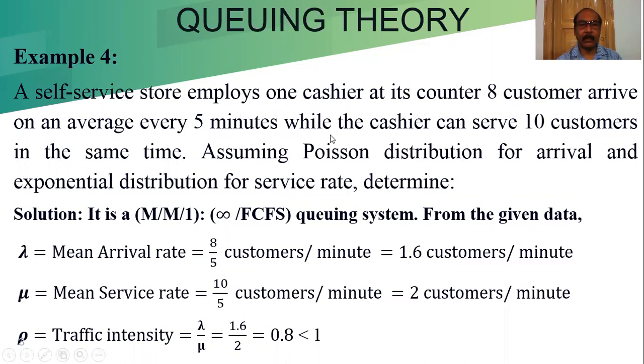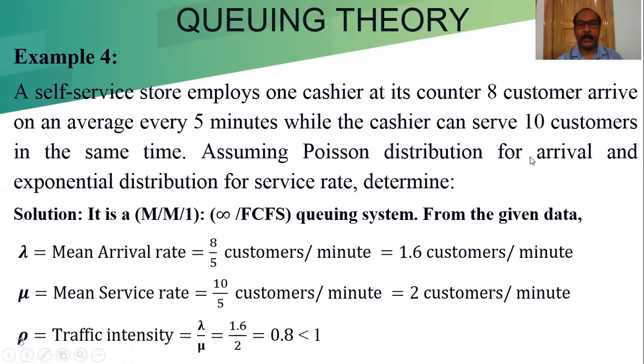Since the arrival distribution is Poisson and the service distribution is exponential, and only one cashier is there to give the service, this problem is under the model of MM1 infinite FCFS. That is, the queue may be formed infinitely. There is no restriction on the queue.